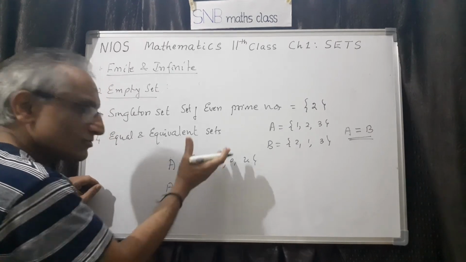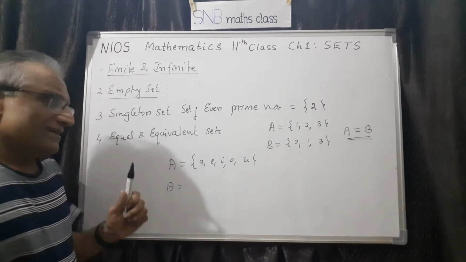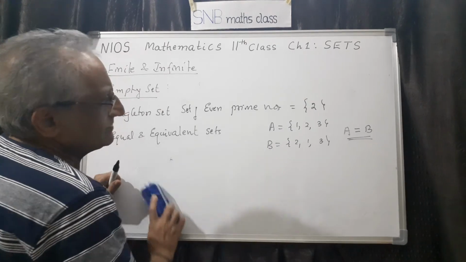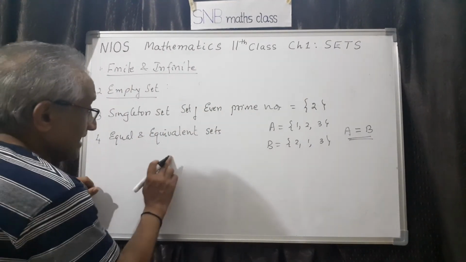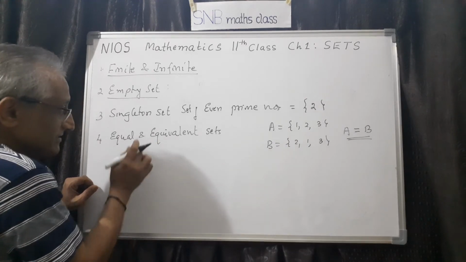Suppose the second one, both are equal. So that is the way. It is very simple. Two sets must have the same elements. That's all. Same elements. That is called equal. What do you mean by equivalent? So that you have to see the difference.